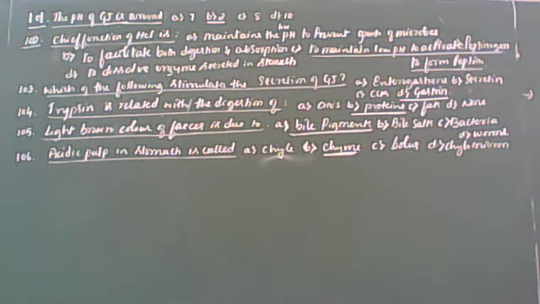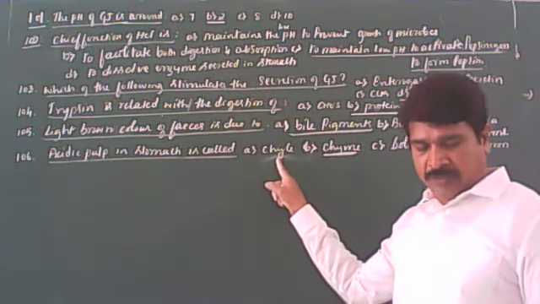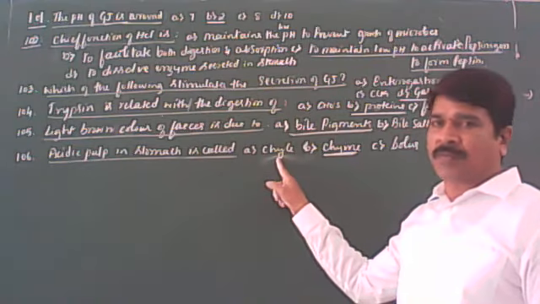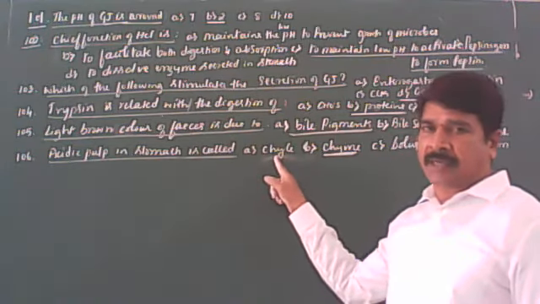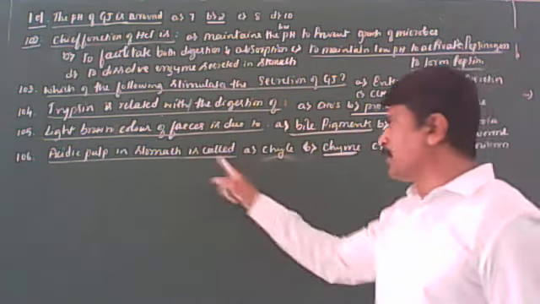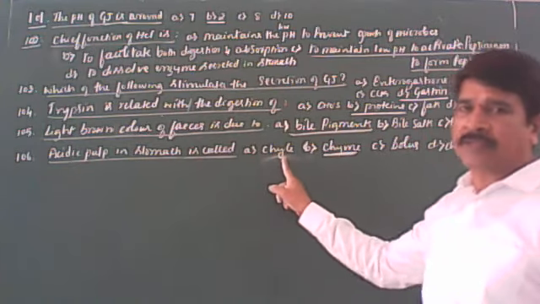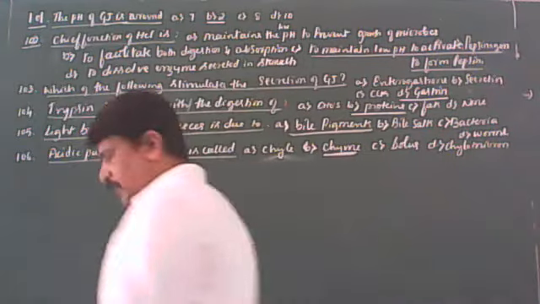They can ask alkaline pulp in the small intestine. It is there in the next question, so I am not going to discuss it separately; here itself I am going to complete this. Alkaline pulp in the small intestine is the chyme. That we should keep in our mind. I think it is very clear for you. Acidic pulp in the stomach is the chyme. Alkaline pulp in the small intestine is the chyme. So that we should keep in our mind. Clear? Okay. Next.